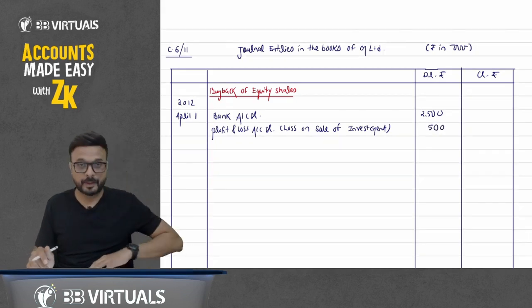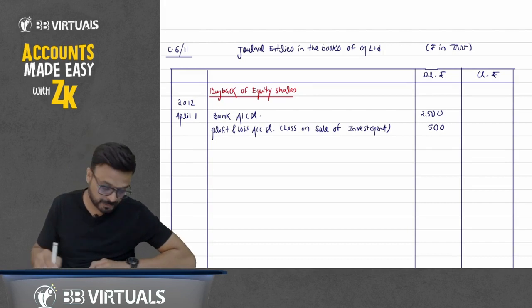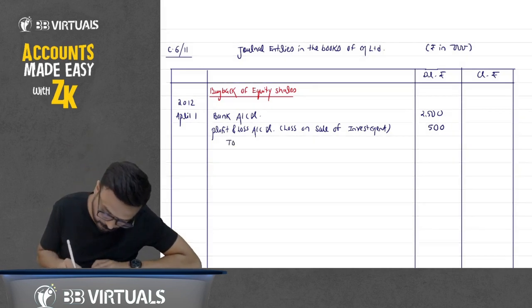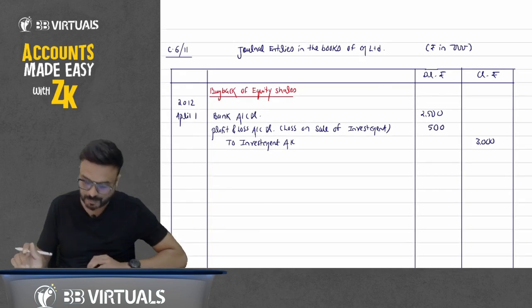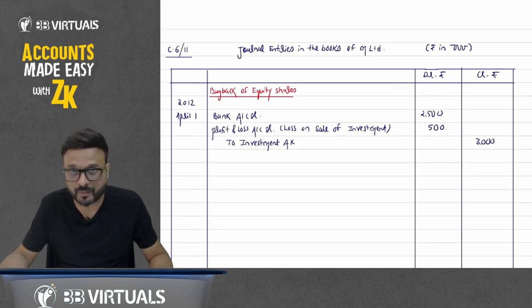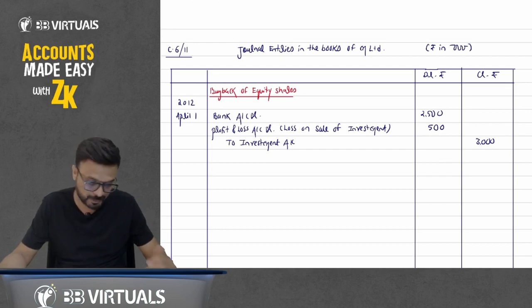So bank account debit, profit and loss account debit, to investment account. How much is it? 3,000. So bank account debit 2,500, profit and loss account debit 500, and to investment account 3,000.